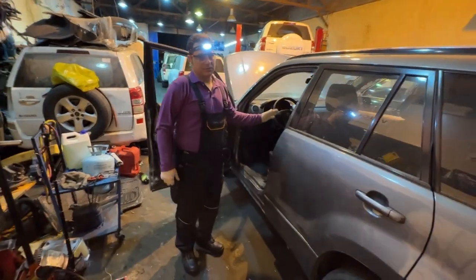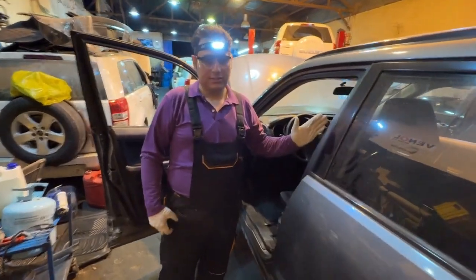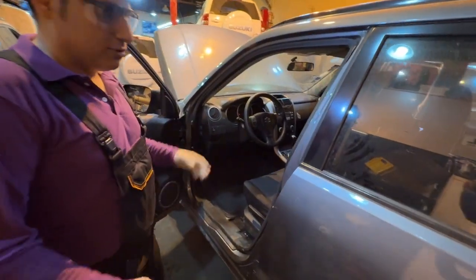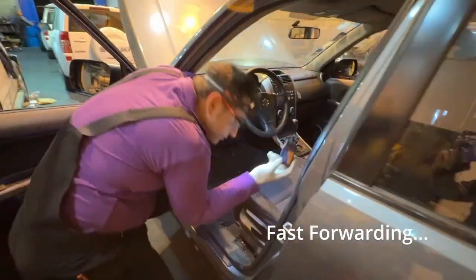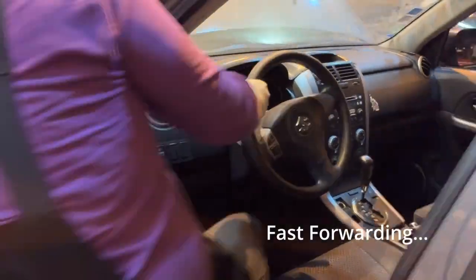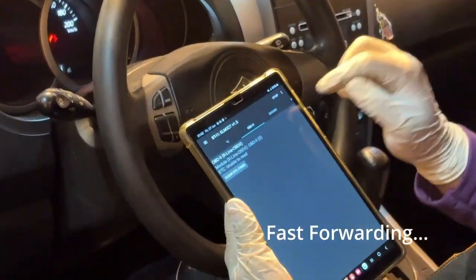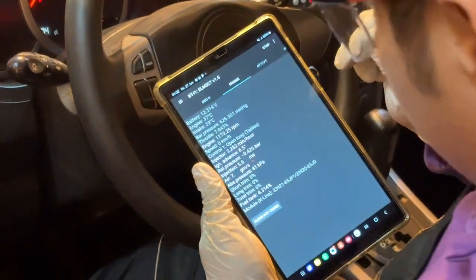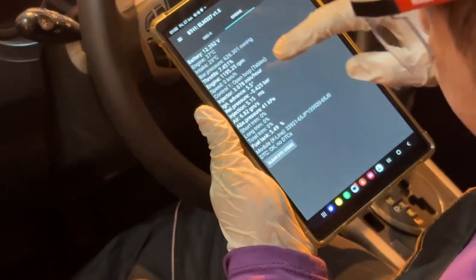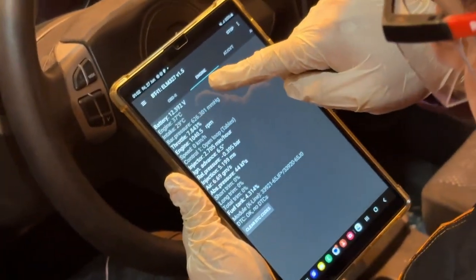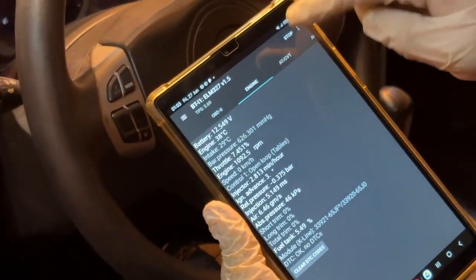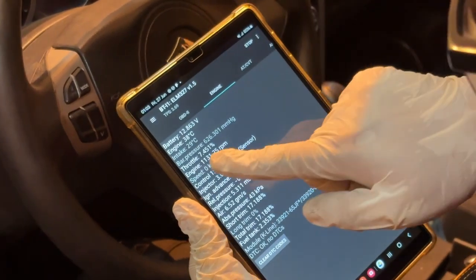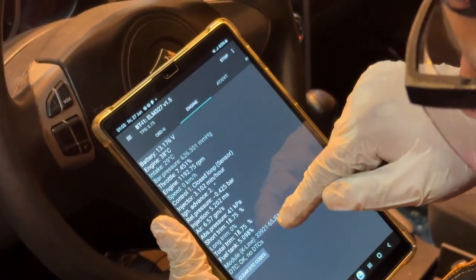We have a car with a rough engine, the engine running rough, and now we check with the diagnostic system. Now it's scanning. Let's connect. Now we see the parameters of the engine, throttle, engine RPM.